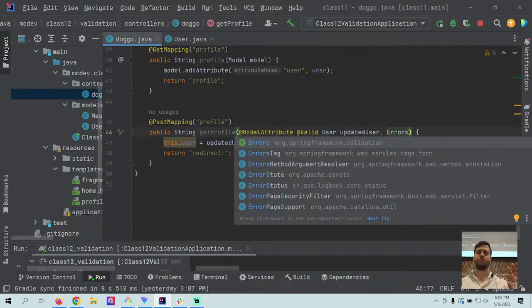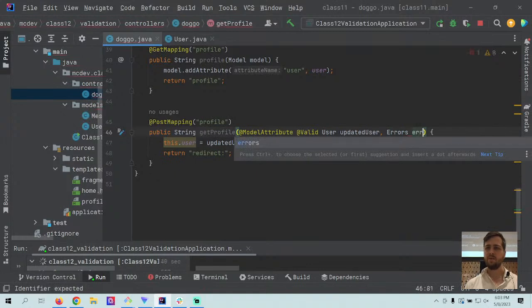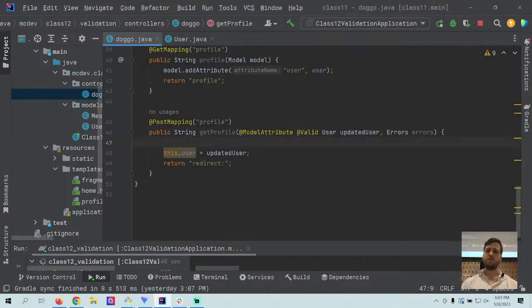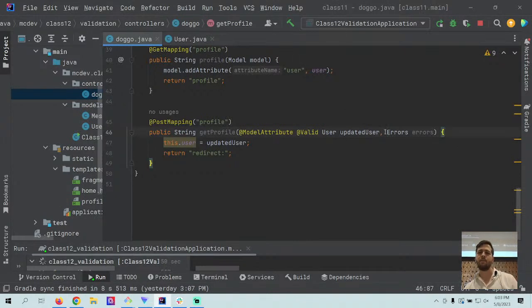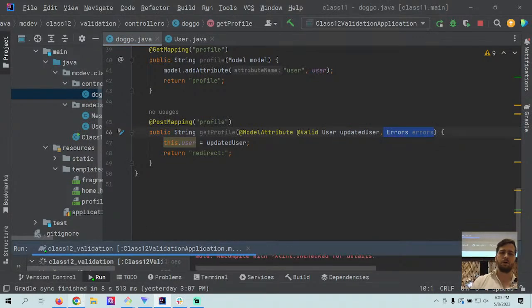Now, when I was playing around with this, I kept on trying to make it the Error object without the S. I don't know why my brain wanted to do that, but it caused me problems. So, all right, now we have the Errors object. And even though we don't have any other code except for this Errors object, it's going to catch the error. So our application is no longer going to crash.